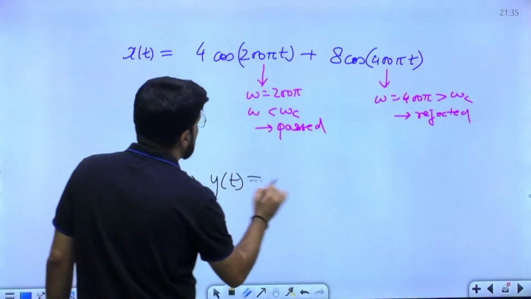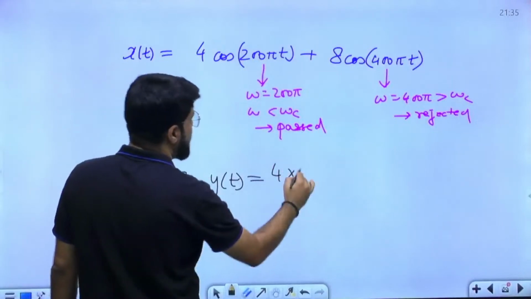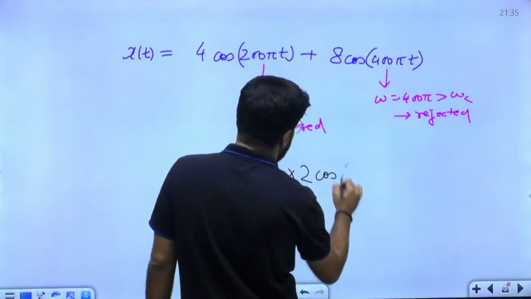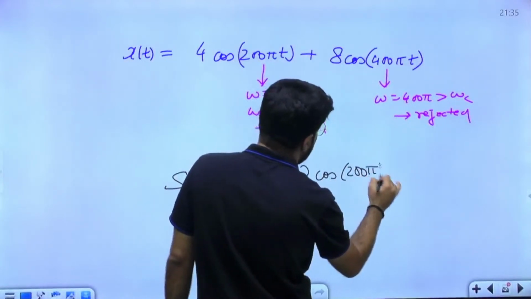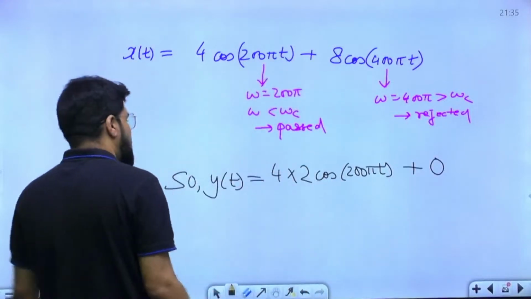So what is the output? The output is given by 4 into, it will be passed with how much gain? 2. Okay, 4 into 2, cos 200 pi t. And the other part is not passed. The other part will be rejected, so that will not appear in the output.